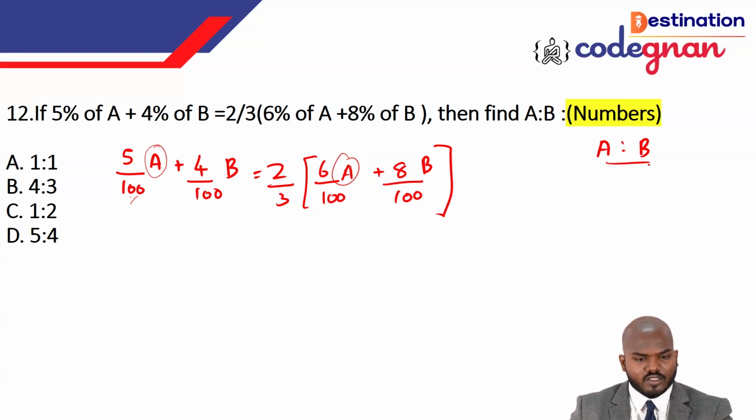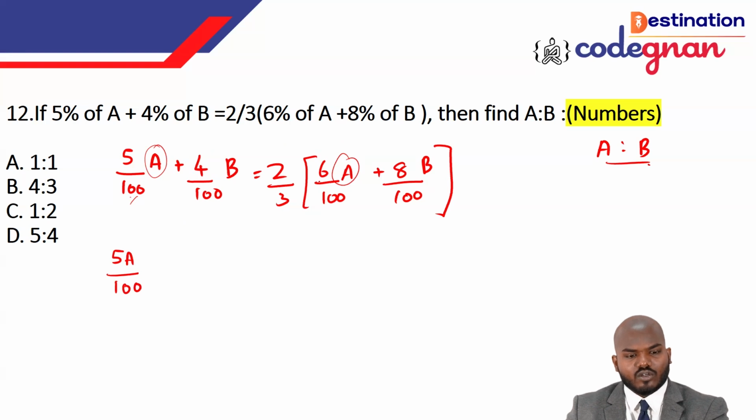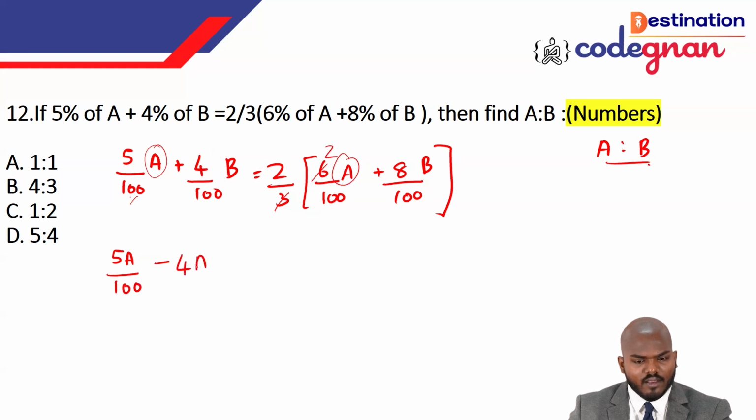If you multiply this one, guys, you get 5A by 100 on this side. If you multiply this, it will give you 12A. If you multiply this, three times 2 we can call it what? That is 4A by 100, so minus 4A by 100 you can call this one.